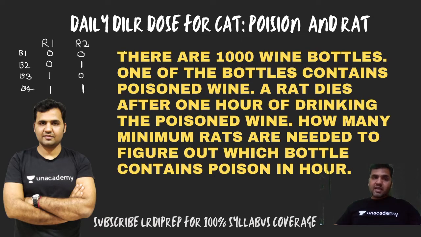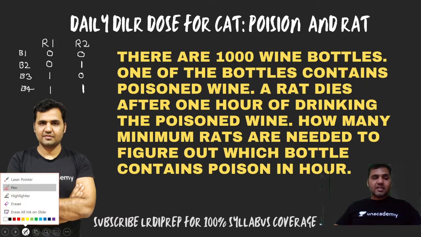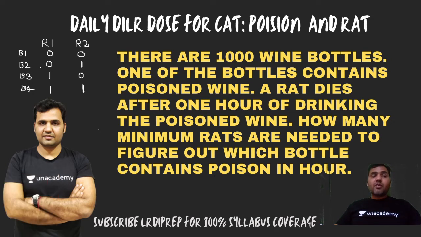wine. How? Let's say there can be an outcome. See that I have made the four possible cases. One is a case that from bottle one, neither rat one nor rat two is consuming. Zero means the rat is not consuming the wine from that particular bottle. From bottle number two, rat one is not consuming, but rat two is consuming. From bottle number three, rat one is consuming, but rat number two is not consuming. From bottle four, rat one as well as rat two both are consuming. That means now, depending on the outcomes, what can be the possible outcomes?